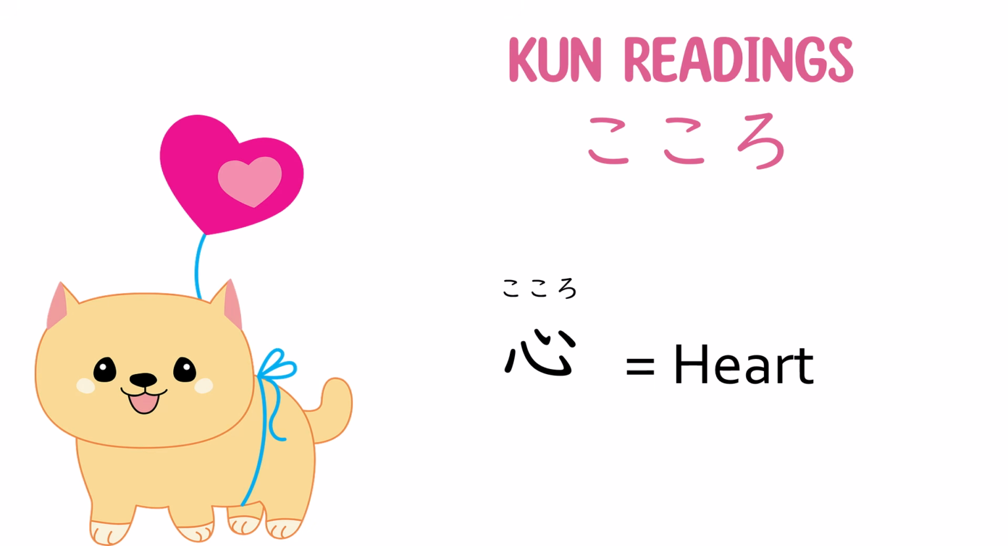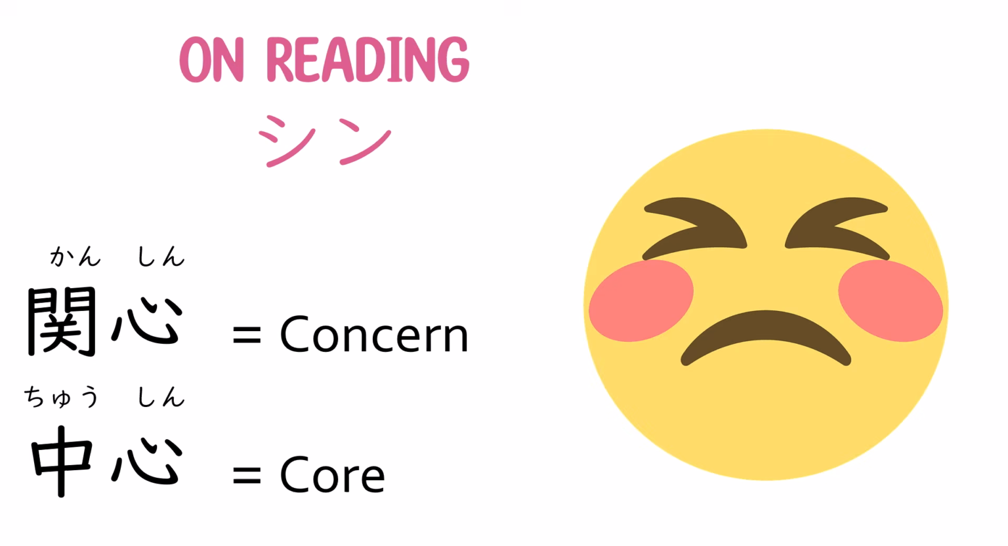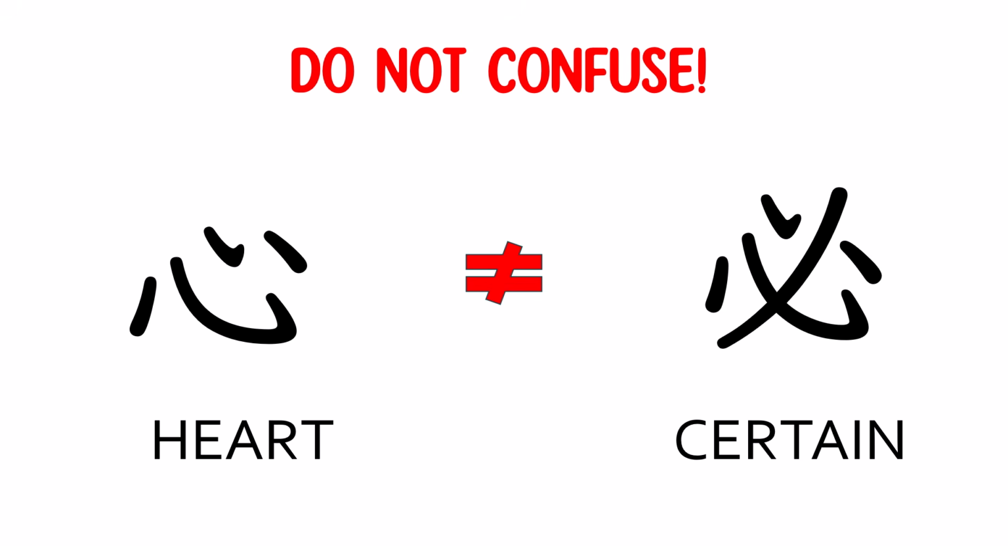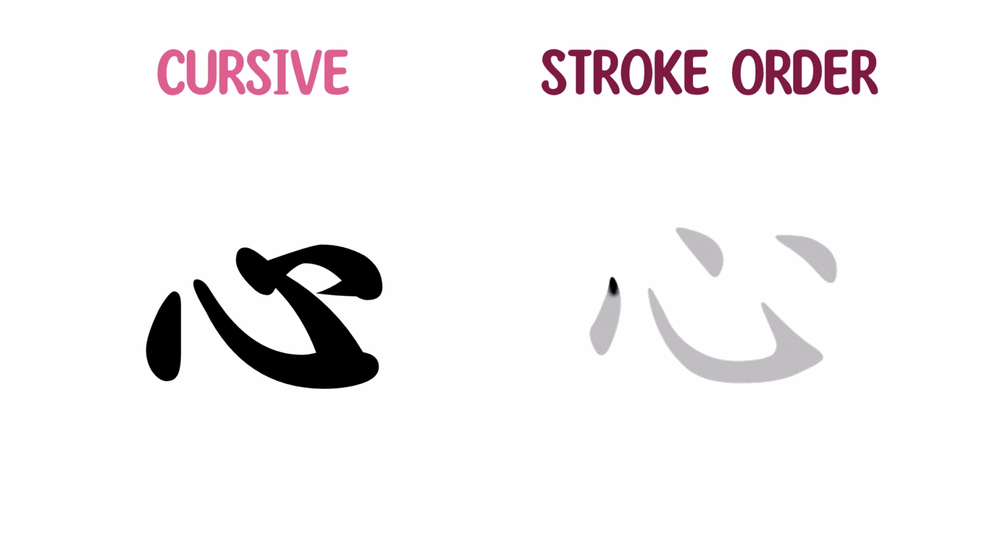The only kun reading is kokoro, which once again, it means heart. As for the on reading, it is shin. The examples are kanshin or concern and chushin or core. Please do not confuse the kanji of heart with the kanji of certain, although the kanji for certain does certainly have the heart radical in it. This kanji has 4 strokes and it is a JLPT N4 level, perfect kanji to dedicate during Valentine's Day or a romantic moment.